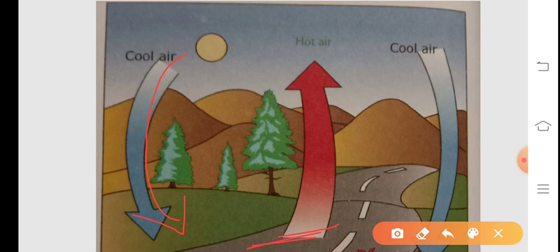This is cold air or cool air. This is the heavier air and this is the light air. This is the hot air. Cold air, being heavier, settles down, taking the place of the rising warm air. The warm air, on reaching a certain height, becomes cold and heavy once more and starts sinking. Then the transfer of heat through this movement of rising warm air and sinking cold air is called convection.